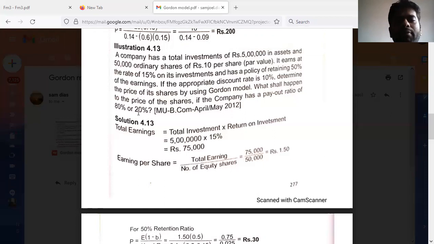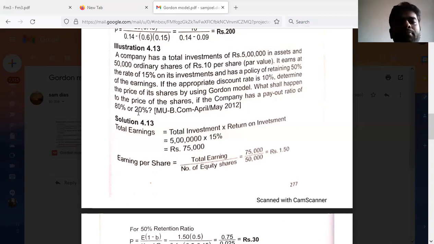they have given some indirect information. They have not given any EPS, earning per share, straight away. That we have to calculate. Now the total investment they have given, so that is 5 lakh rupees.